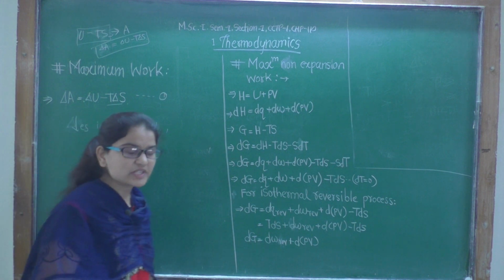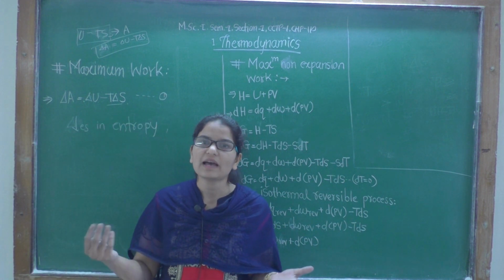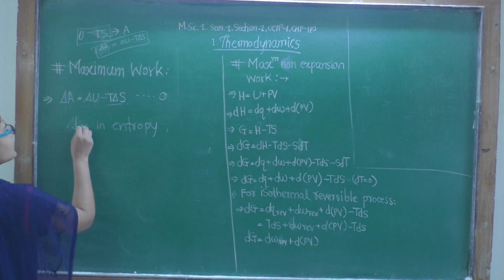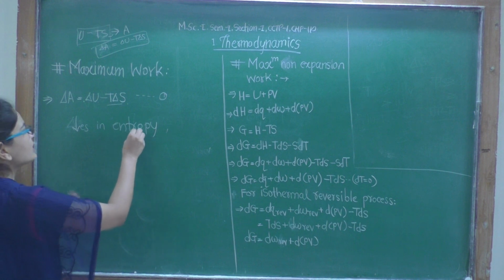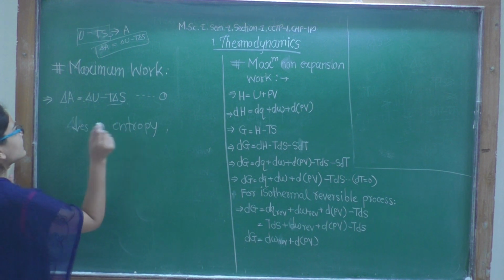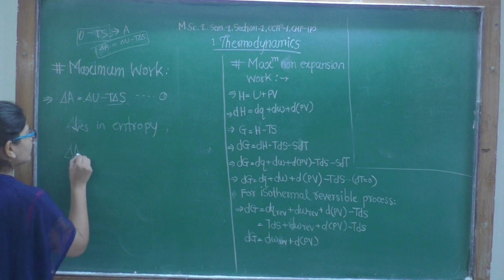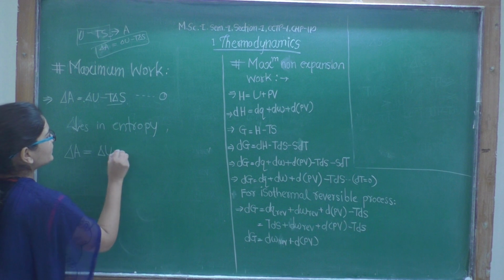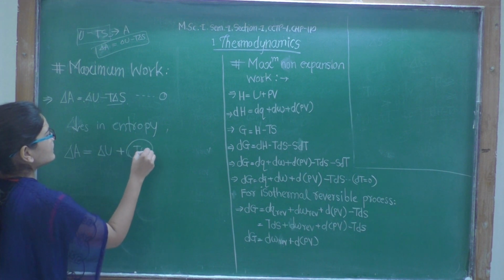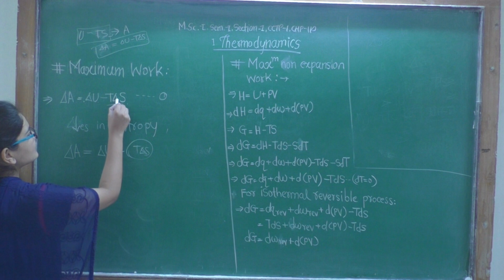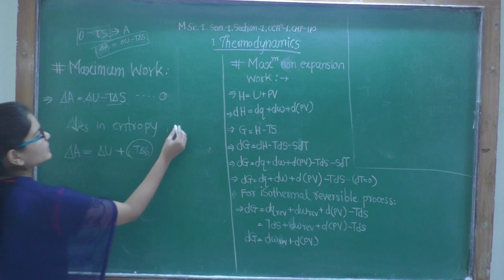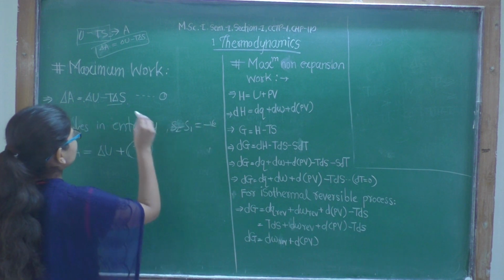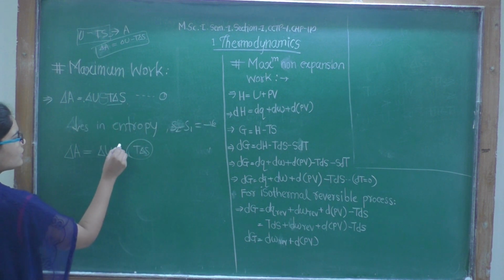If the system is performing work and the process is spontaneous, how will it be spontaneous if there is a decrease in entropy? Still we have written decrease in entropy, then what will happen? Delta A is equal to delta U, now it will be plus T delta S, right? As delta S is negative, decrease in entropy means S2 minus S1 will be negative, and this negative sign will become positive.